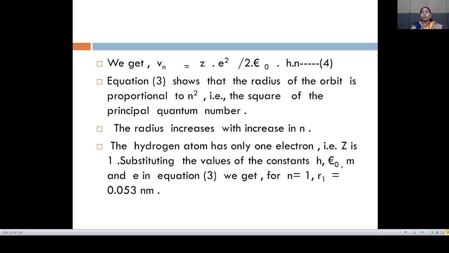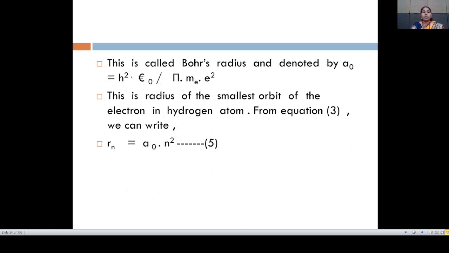Substituting the values of the constants h, epsilon naught, m and e into equation 3, we get for n equal to 1, r_1 is equal to 0.053 nanometer. This is called the Bohr radius and is denoted by a naught. So, a naught is equal to h squared epsilon naught divided by pi m_e e squared. This is the radius of the smallest Bohr orbit of the electron in the hydrogen atom.